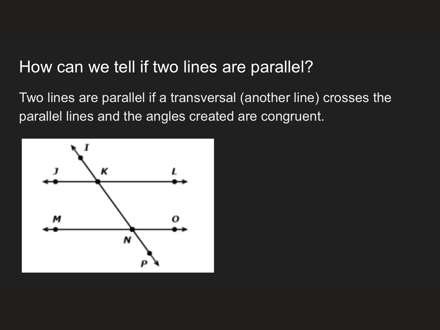So how can we tell if lines are parallel again? They are parallel if the transversal, which is just another line, so here are my transversals right there, crosses the parallel lines. So if these two lines are parallel, all of these angles are congruent to all of these angles. We're going to talk about that a little bit more in the next lesson. But I can basically pick up all these angles down here, pick up this whole thing and set it right here, and they would be exactly the same if the lines are parallel.